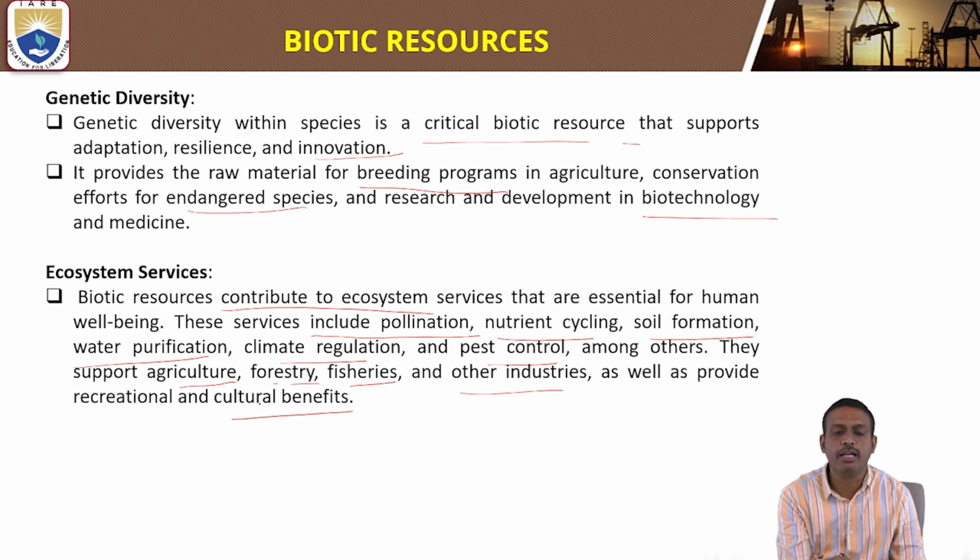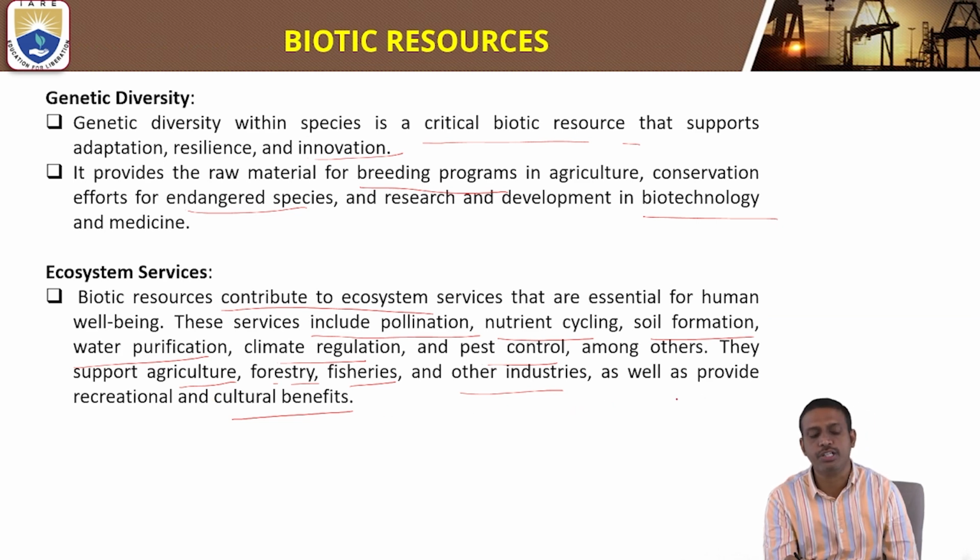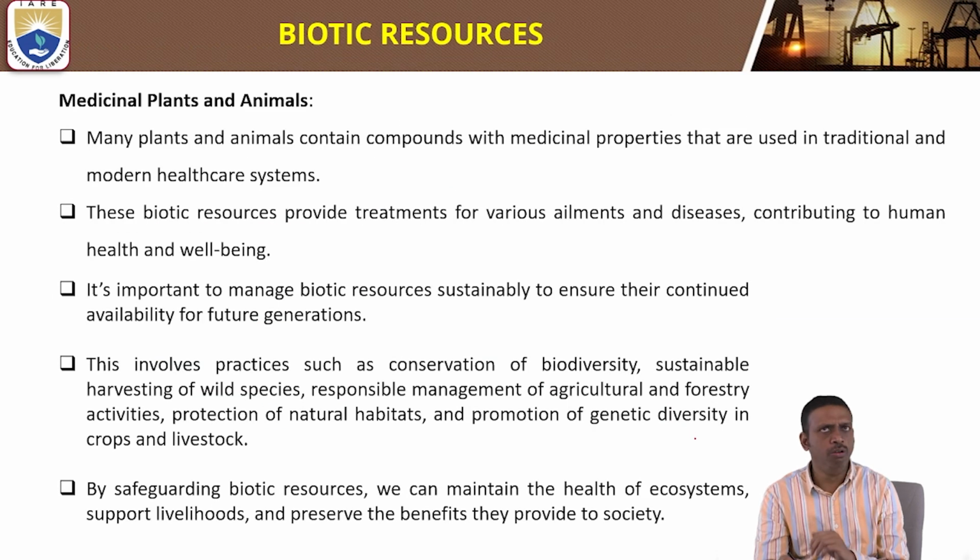They support agriculture, forestry, fisheries, and other industries, as well as provide recreational and cultural benefits.